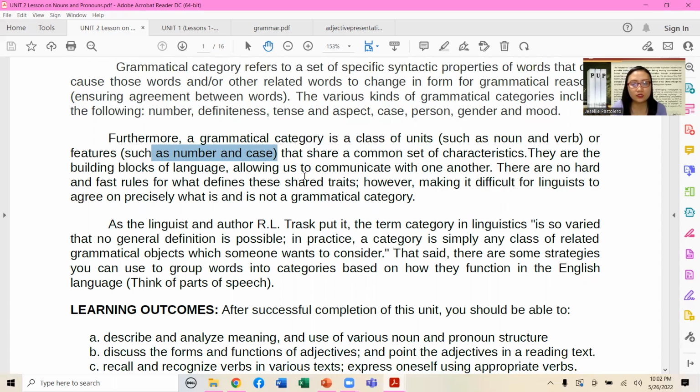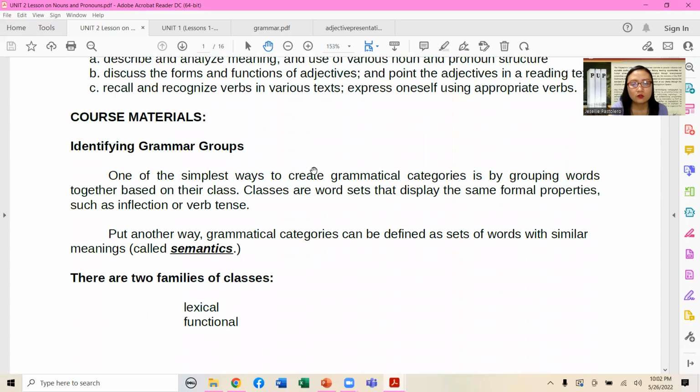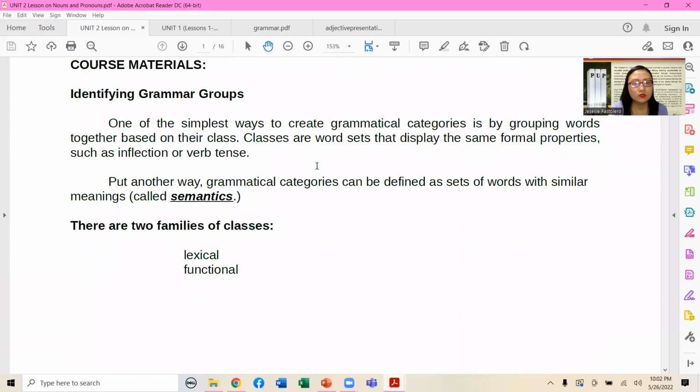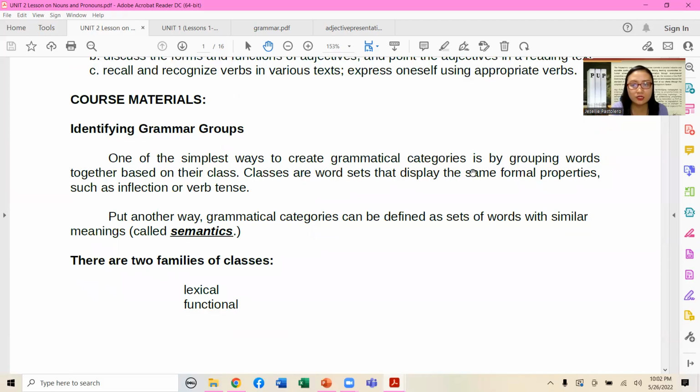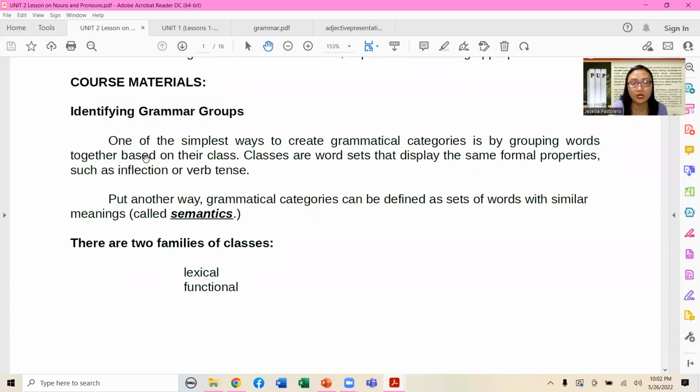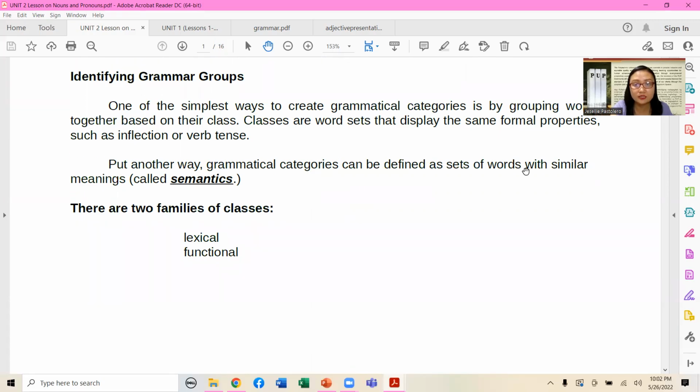Other than that, what else are we supposed to be reminded of? In terms of identifying grammar groups, one of the most basic ways is to create grammatical categories through grouping words together in accordance to their classes. These classes are words that display the same properties such as inflection or verb tenses. Put another way, the concept of grammatical categories can be defined as a set of words with the same meaning, also known as semantics.